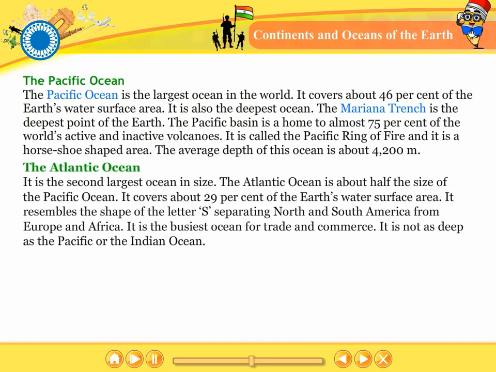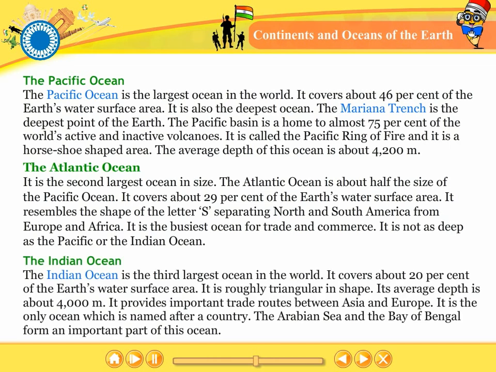The Atlantic Ocean. It is the second largest ocean in size. The Atlantic Ocean is about half the size of the Pacific Ocean. It covers about 29% of the Earth's water surface area. It resembles the shape of the letter S, separating North and South America from Europe and Africa. It is the busiest ocean for trade and commerce. It is not as deep as the Pacific or the Indian Ocean.